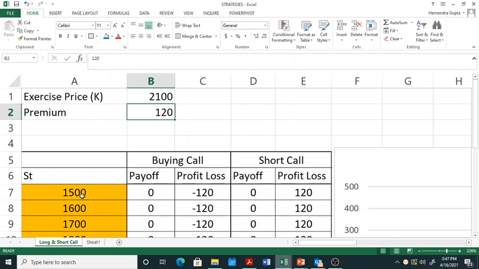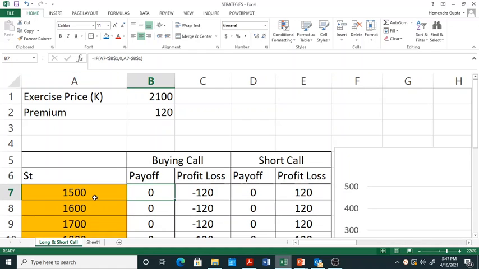So if the price of the stock is 1500, what should the buyer of a call option do? He has a right to buy the stock at 2100 rupees, whereas in the market the price is 1500 rupees. Quite obviously, he will not exercise the option, and therefore the payoff in this case will be zero.